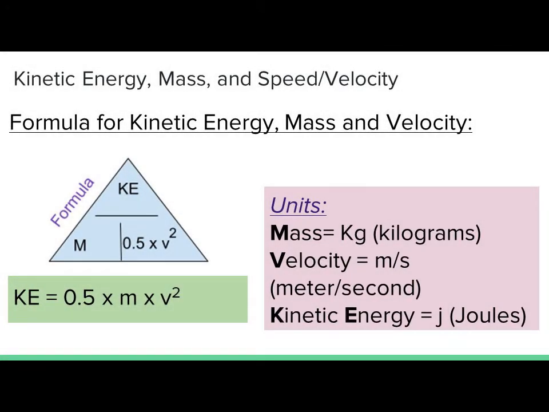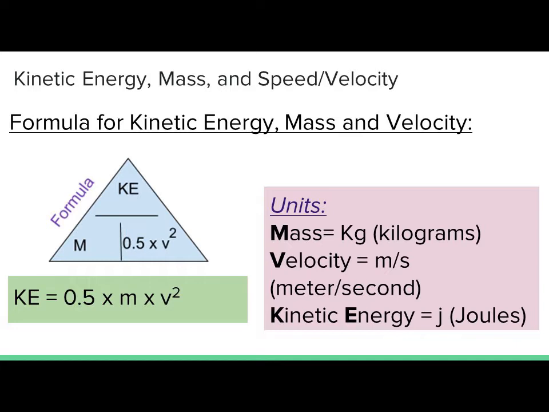Well, our formula for kinetic energy, mass, and velocity. On our left, we see KE, or kinetic energy, which is on the top of the triangle. On the bottom, and we have our divisor line between there, we have m for mass and v for velocity.